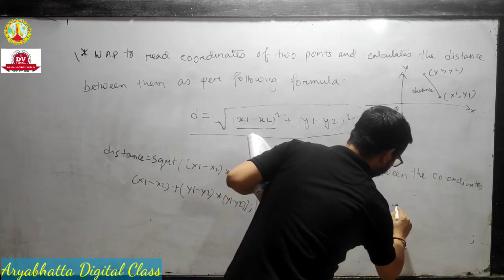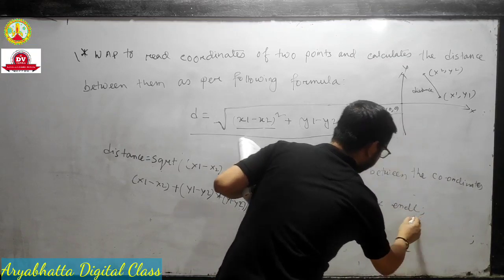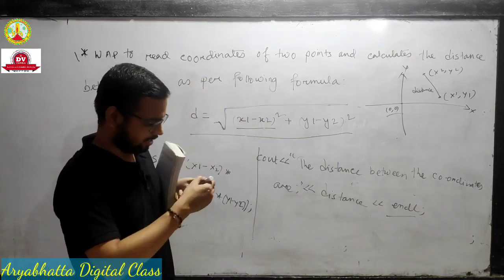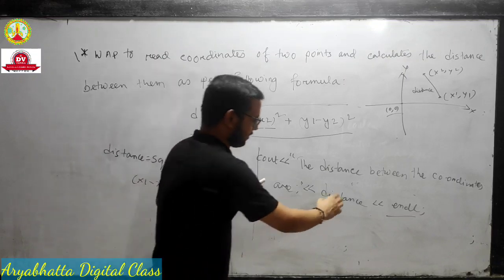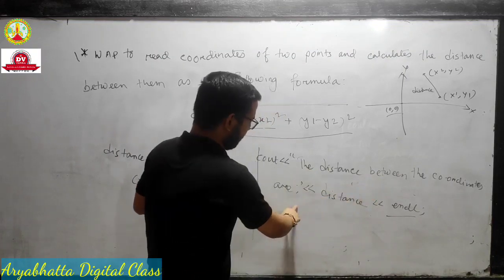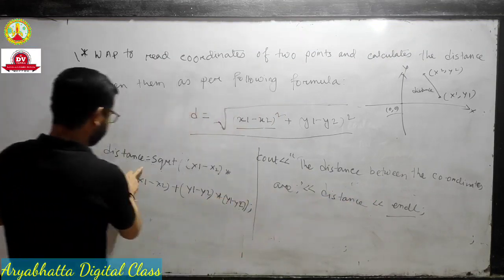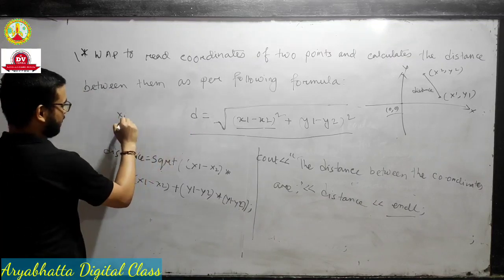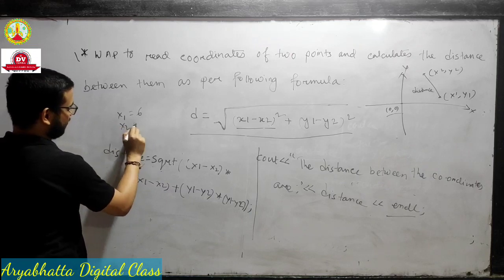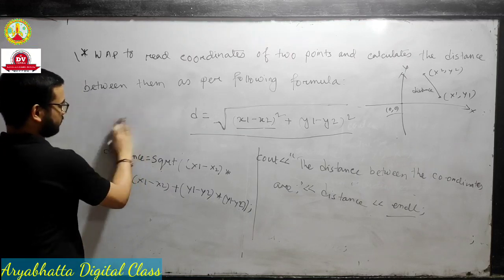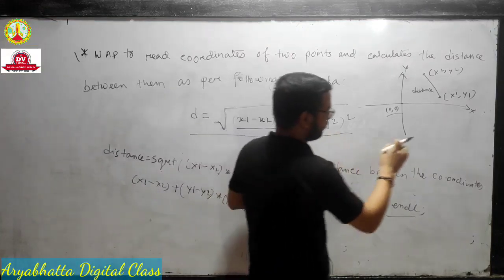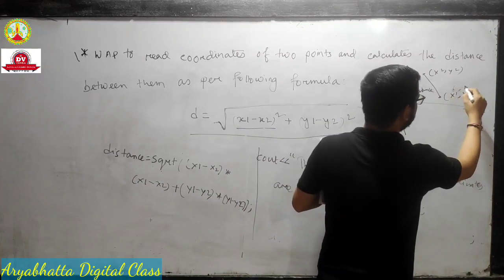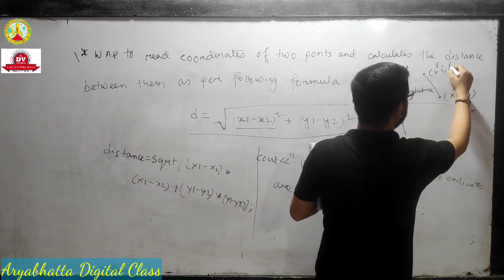Here I write one thing, ENDL. ENDL is for end line. The line is ending. The distance between the coordinates are distance, and distance is here. Suppose you take x1 is 6, x2 is 4. Actually, you just take this coordinate x1 y1 is suppose 6, 4, and this is suppose 8, 6.